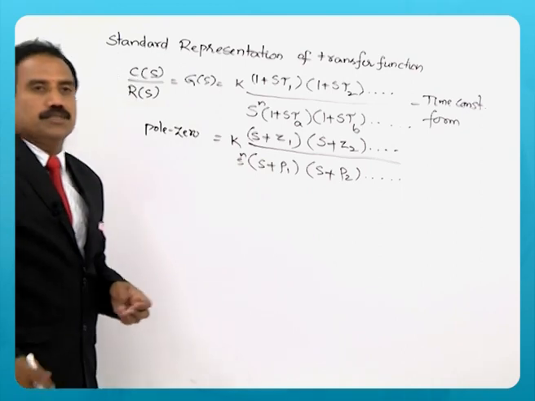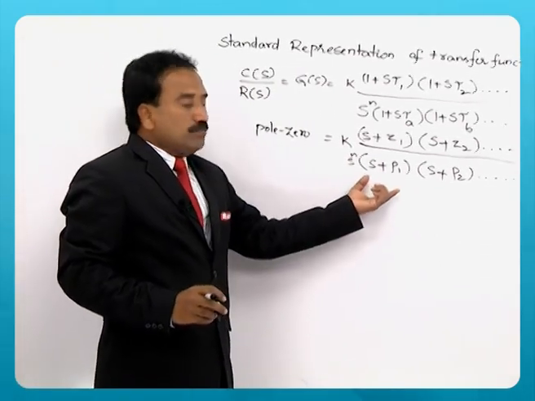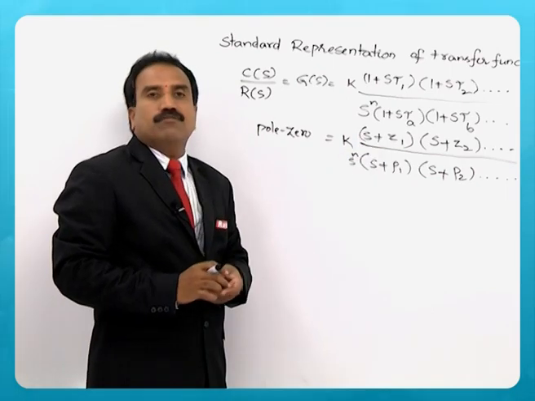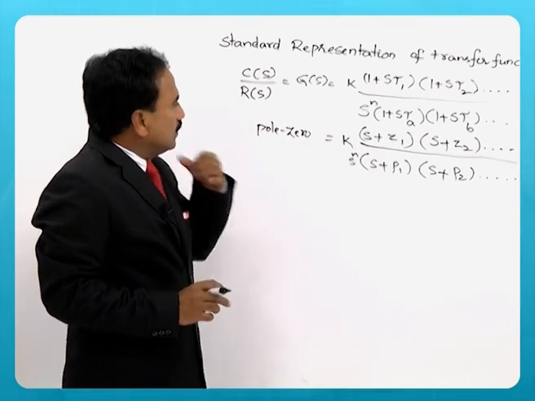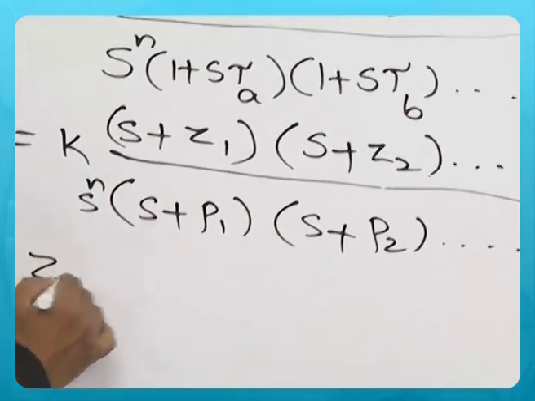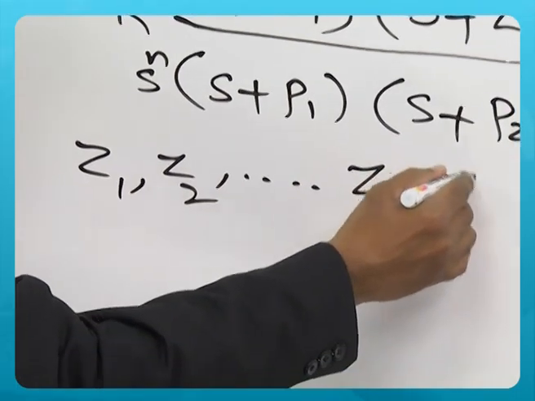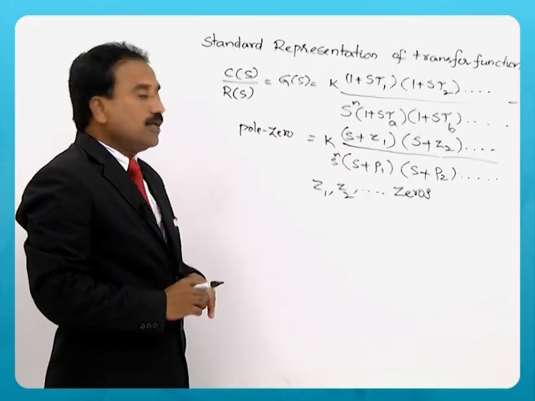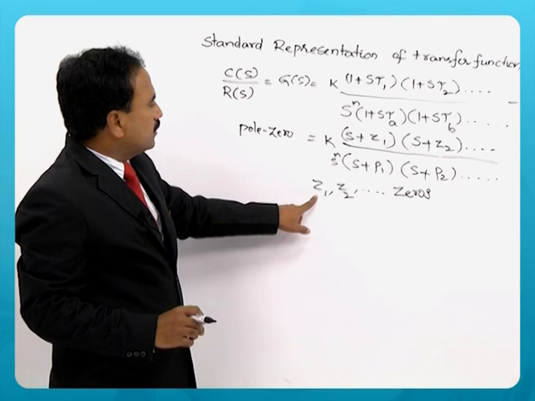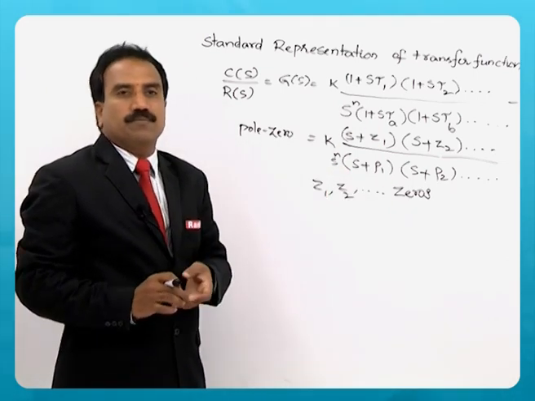So, how are the poles defined? How are the zeros defined? These are called zeros, Z1, Z2, etc., the zeros of the transfer function, because at s is equal to minus z1, minus z2, the given function becomes 0.